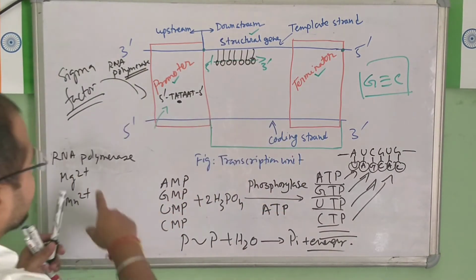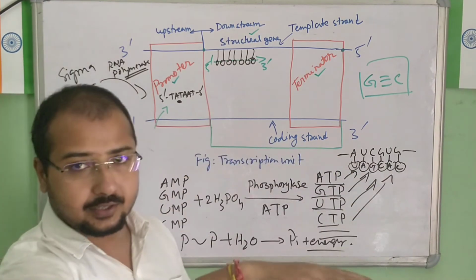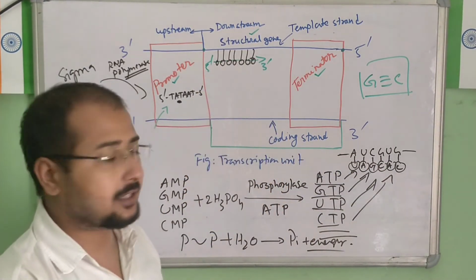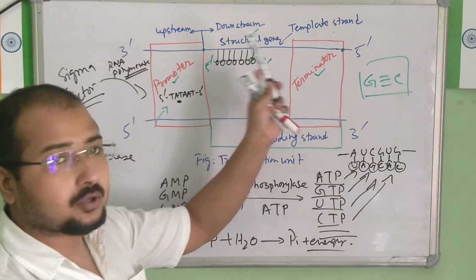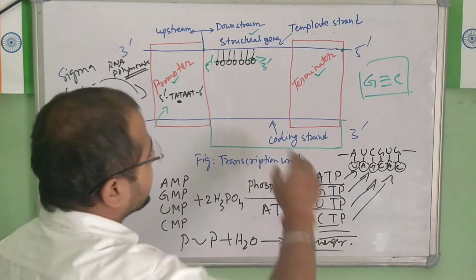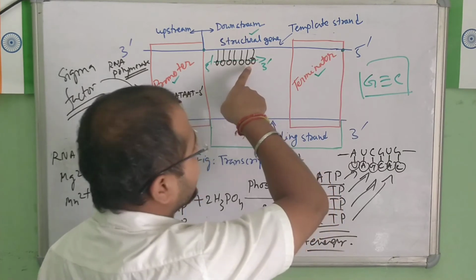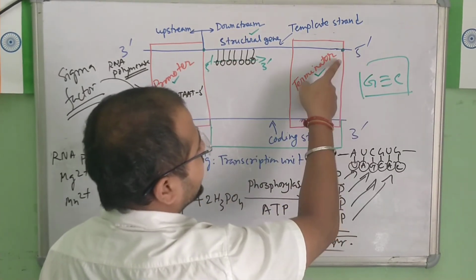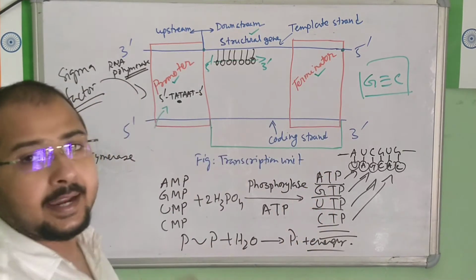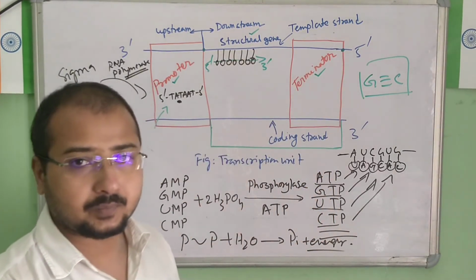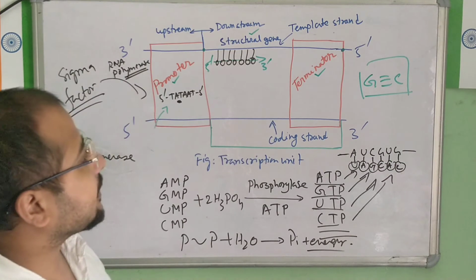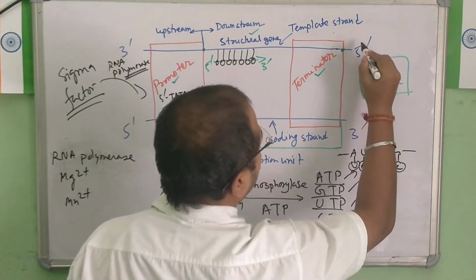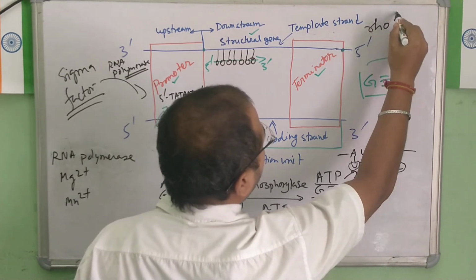Now, once this RNA polymerase elongates one after another, the polymerization that is taking place, one after another the molecule is coming and forming the chain. Ultimately, it will terminate. This chain will keep continuing formation and it will stop here, at the end of the terminal area. It will stop there by means of a protein known as Rho factor.